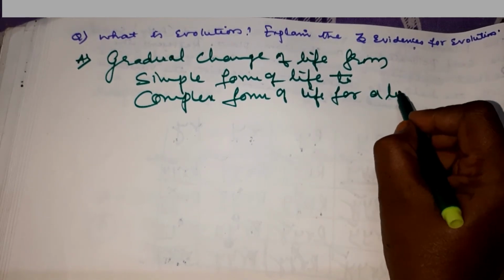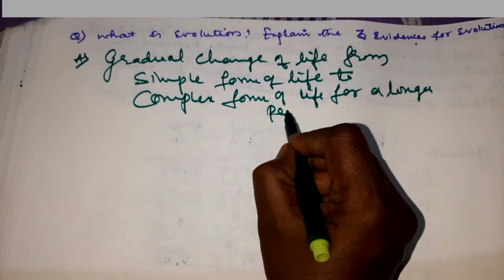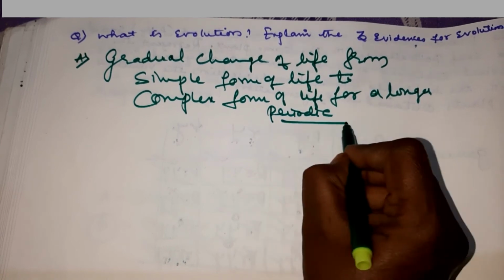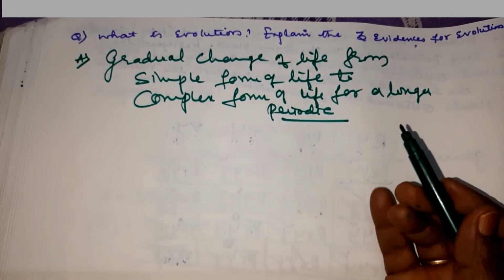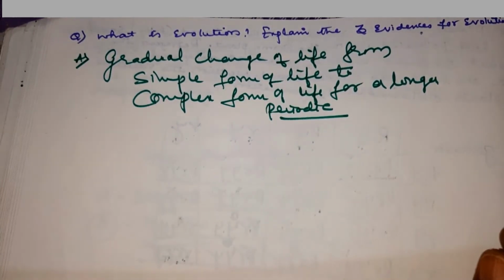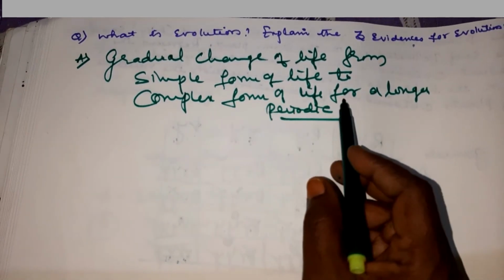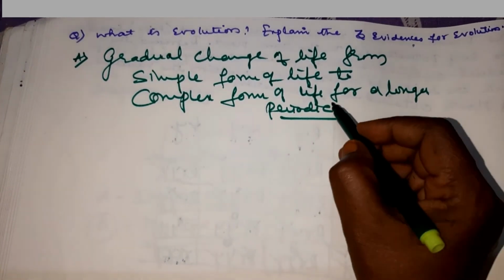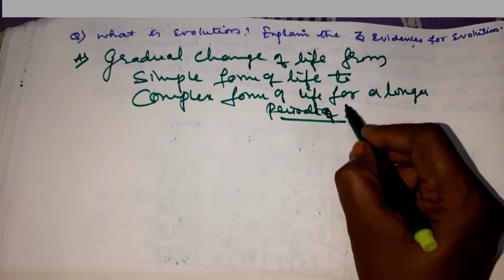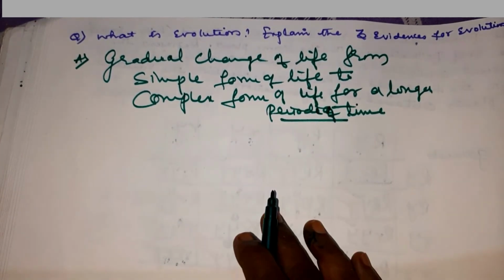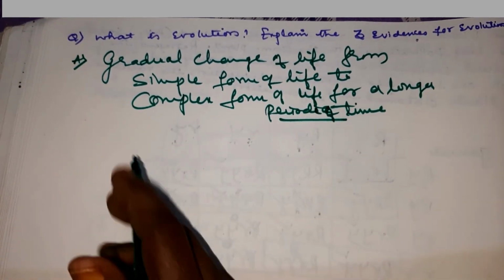It is not a one day or 1 month or 1 year or 10 years process. We call it as what? Evolution, children.